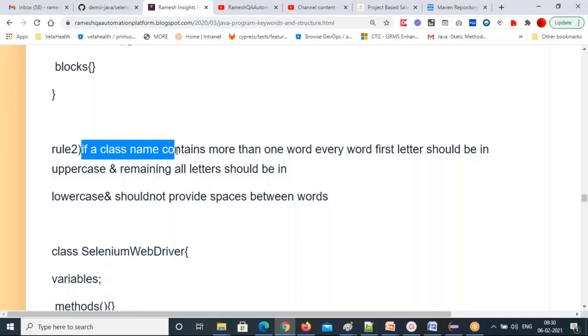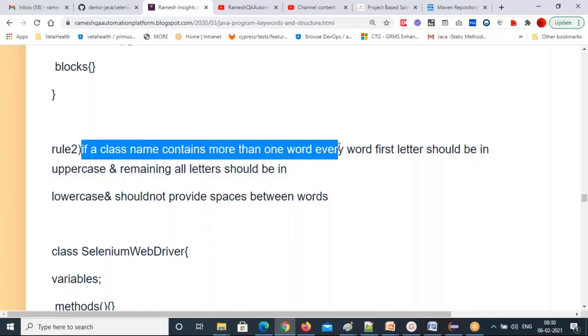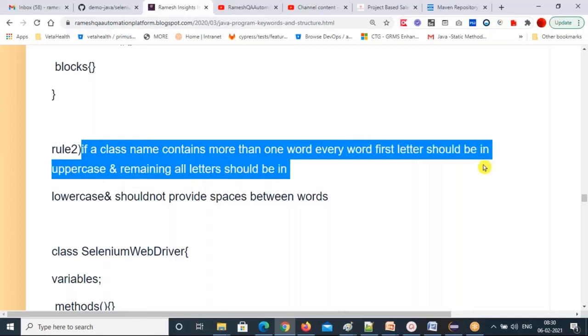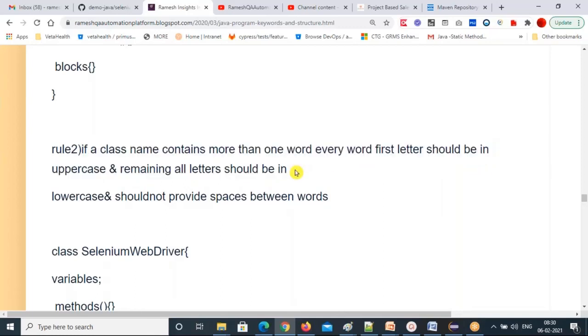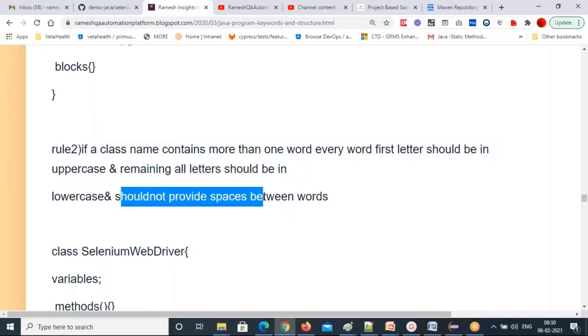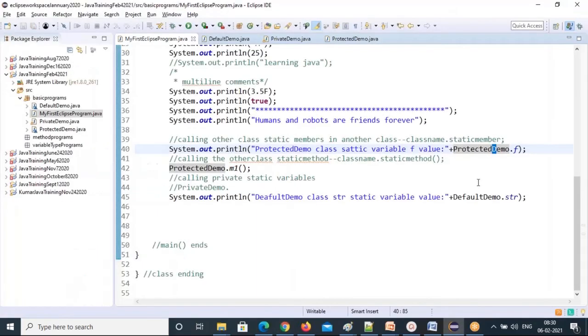Second rule: if a class name contains more than one word, every word's first letter should be in uppercase and the remaining letters in lowercase, and you should not provide any spaces between words. We didn't provide any spaces here. Protected is one word, Demo is another word, so each word's first letter is in uppercase. Protected P capital, Demo D capital. Even DefaultDemo: Default D capital, Demo D capital. Even PrivateDemo: Private P capital, Demo D capital. With two words, each word's first letter is in uppercase and the remaining letters are in lowercase.